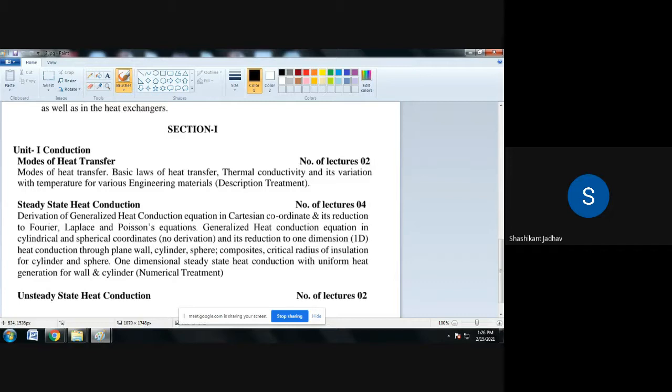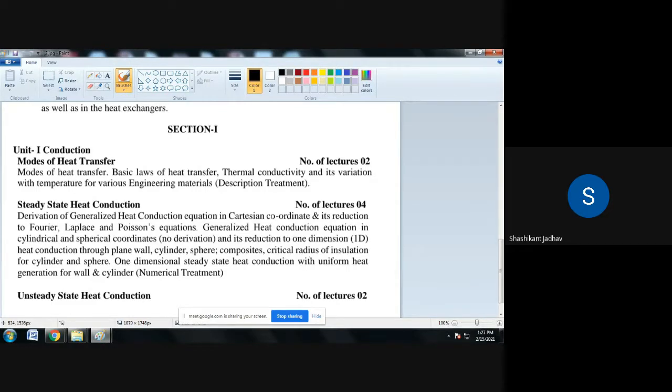Understood? So basically there are three modes: conduction, convection and radiation. For each mode of heat transfer there are different laws. In respect of conduction, what is the law related to this? That is Fourier's law of heat conduction.